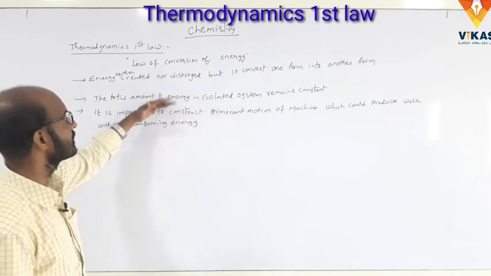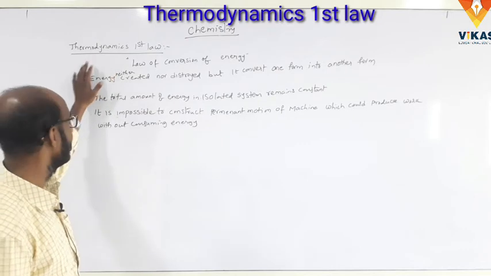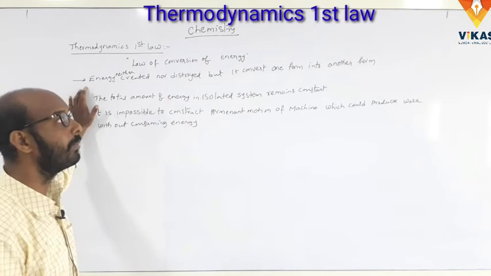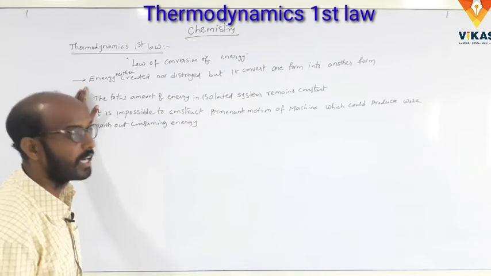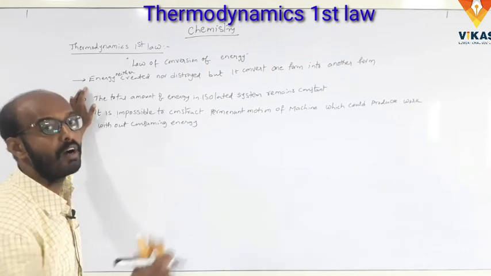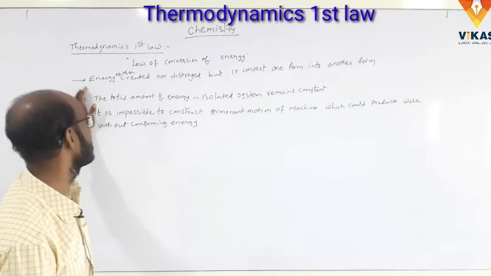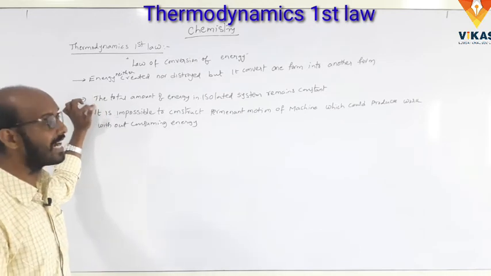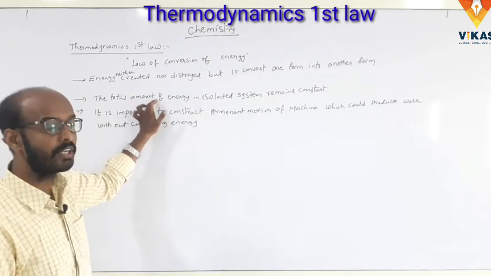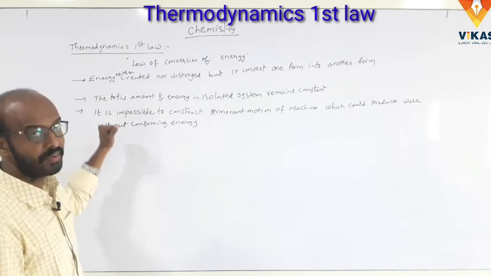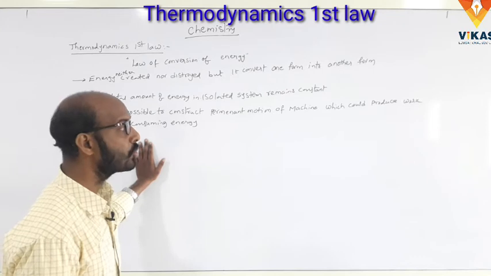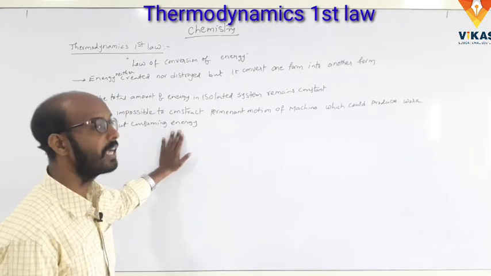These are all definitions, some ways of stating the thermodynamic first law. Once again, I will repeat. Energy is neither created nor destroyed, but it converts from one form into another form. Next, the total amount of energy in an isolated system remains constant. And next, it is impossible to construct a permanent motion machine which could produce work without consuming energy.